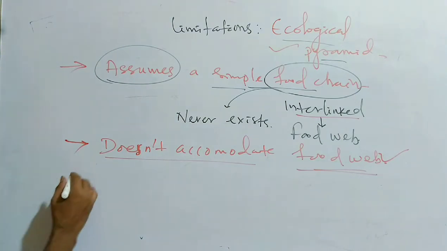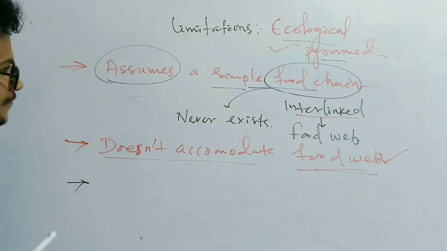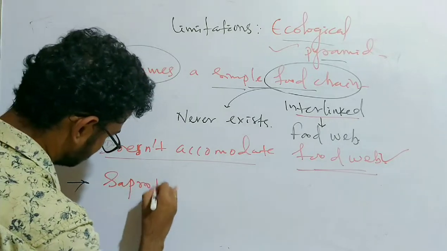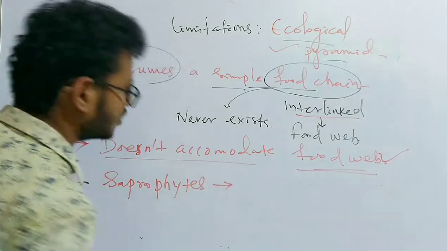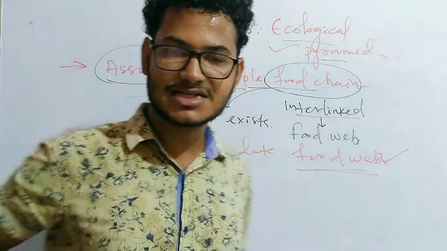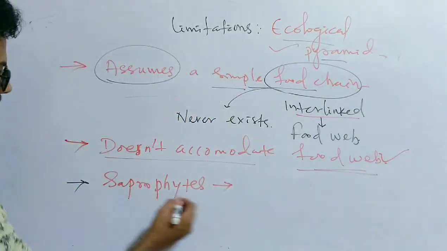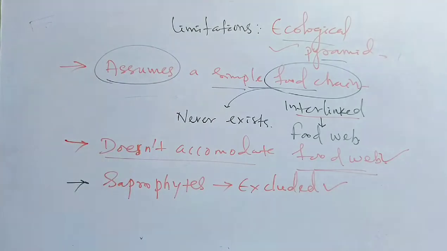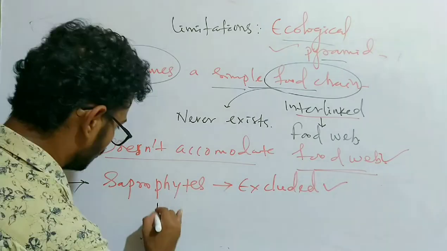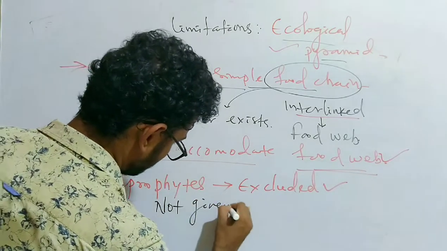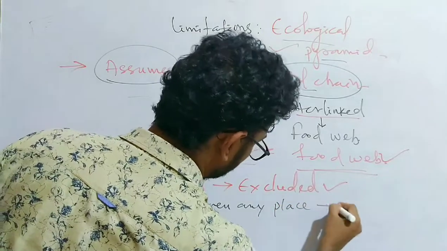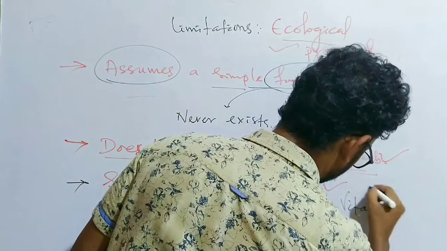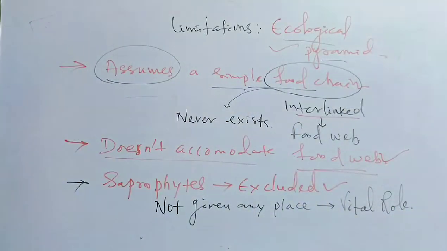Next, saprotrophs or saprophytes, we can say here. Saprophytes have a very important role in the ecological system or ecosystems, but the saprophytes are excluded from this ecological pyramid and not given any place, although they have a vital role in the ecosystem.